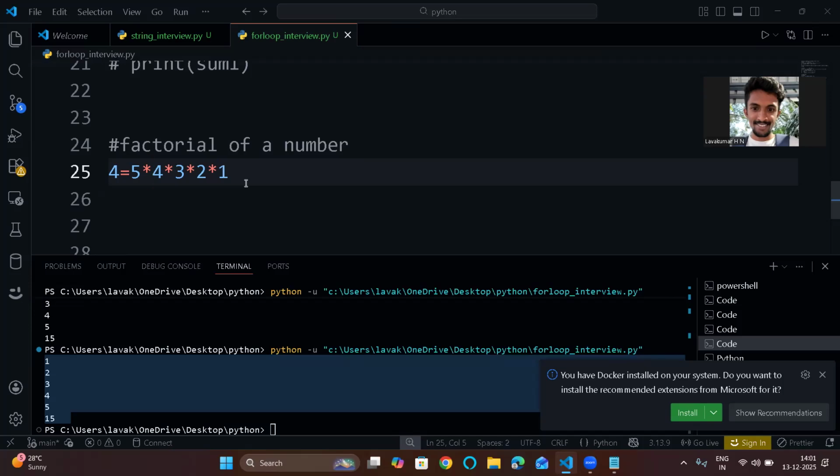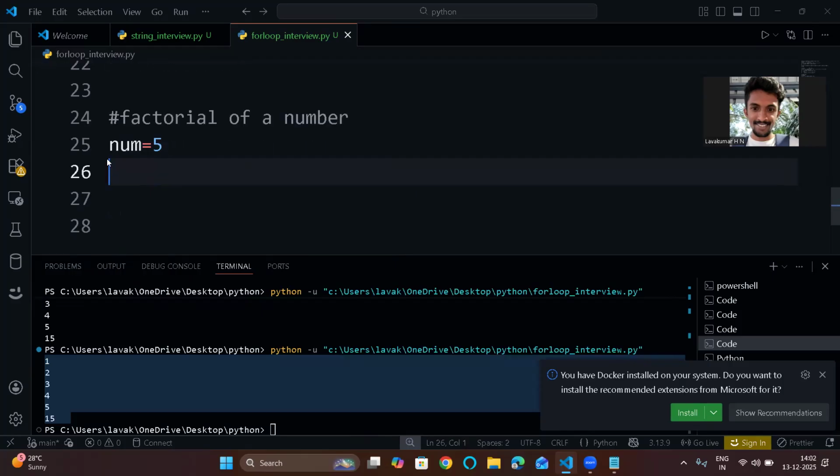So basically that's what you're doing here. You take a number, so they will ask the factorial of a number. Let's take number equal to 5. Now you need a variable to store this result. So to store this result you need a variable fact equal to 1. Why am I using this 1? Because when you multiply, whatever number you take will remain the same number. 5 times 1 will be 5. 6 multiplied with 1 is 6.